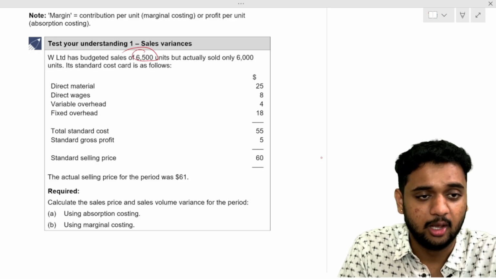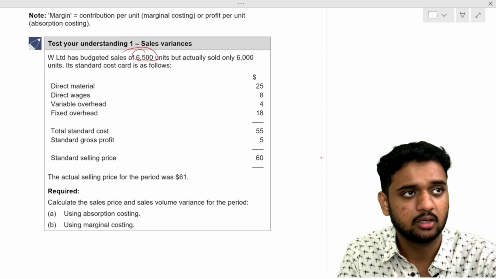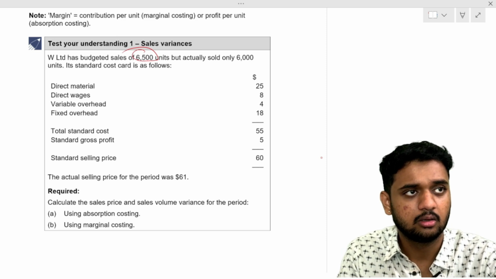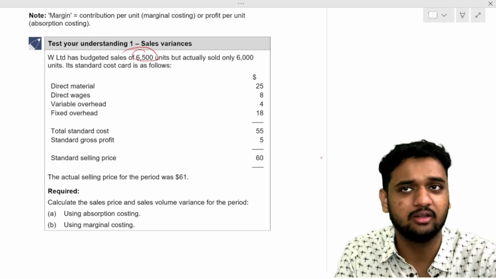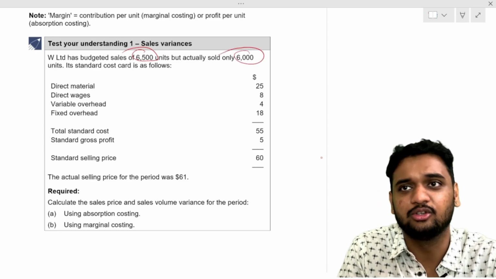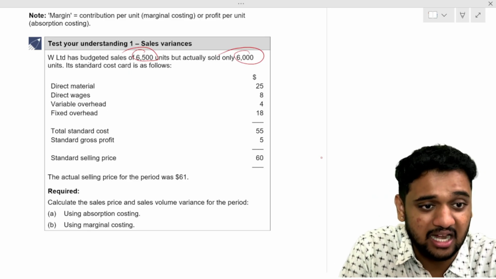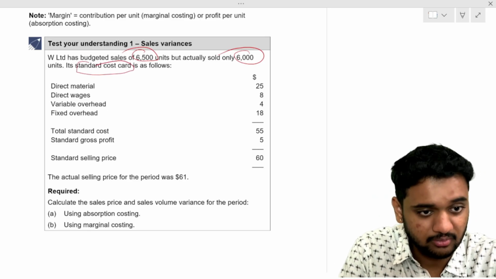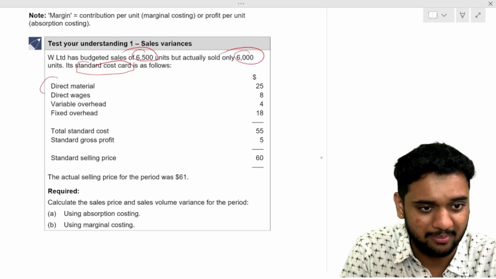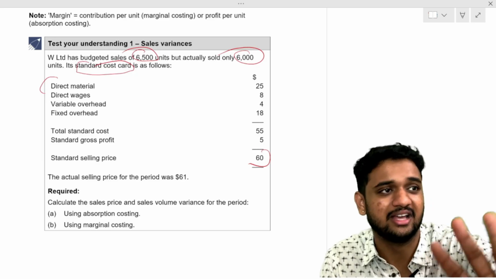What is given? W Limited has budgeted sales of 6,500 units. What do you mean by this? Budgeted quantity is what it is supposed to sell, but it actually sold only 6,000 units. That is the actual quantity. Its standard cost card is given below. Whatever is given from direct material till standard selling price is the standard only.